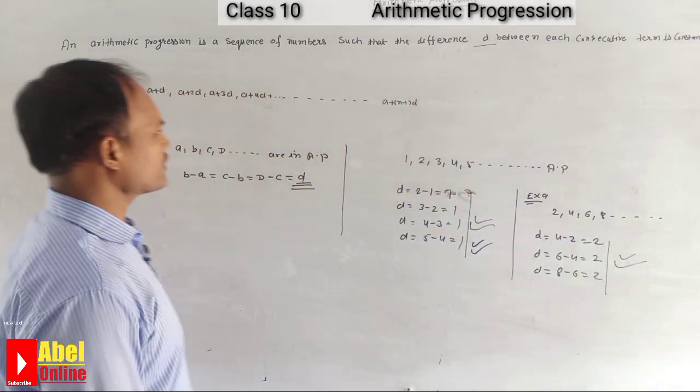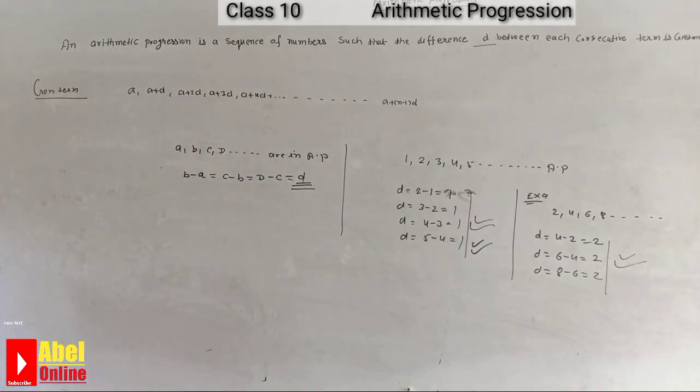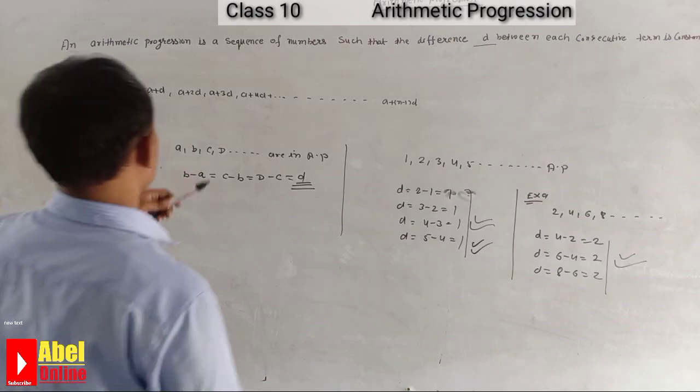Okay students, this is the process to find the d. So this is the initial information about the d. So what is the d? D at here, it is a d.